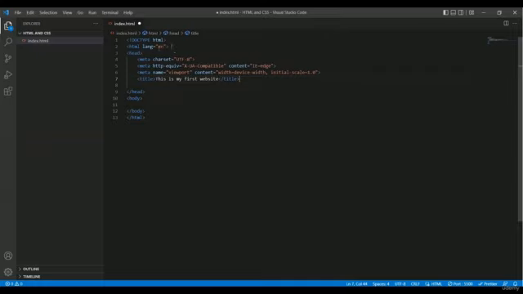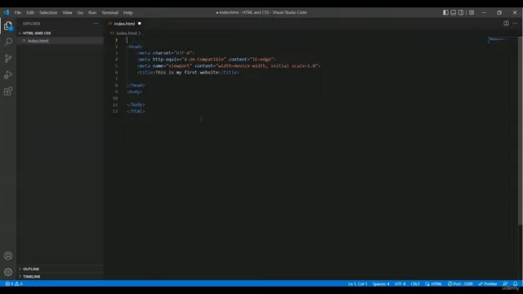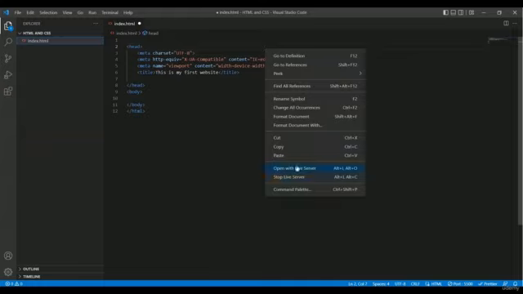As an example, I am going to delete the first line and second line from here. So I'm just deleting this first doctype and HTML language. These two lines I'm deleting in here. And now I'm going to run this file in my live server. You just have to right click with your mouse. Here is the Open with Live Server option. And you can take a look, we have the title in here.